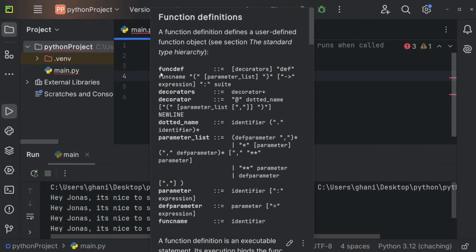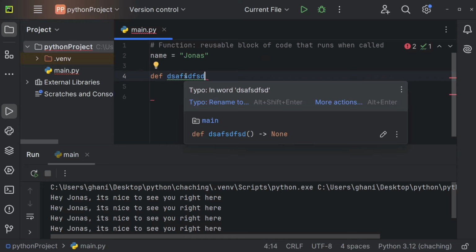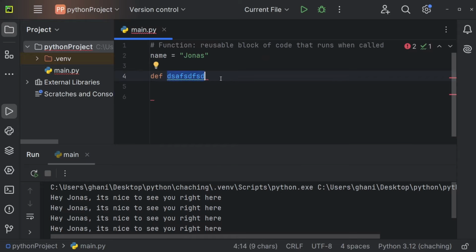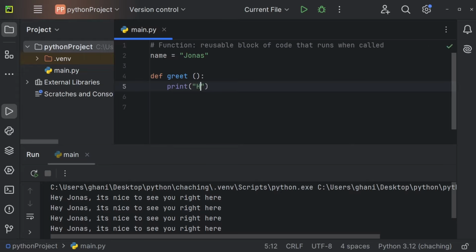To define a function, we use the def keyword right here. So this here defines a function. Next up, we can define a name, and this name is up to us. So this can be anything, but descriptive names might make a little more sense. So I'll call this function greet, for example, because it should greet the user. Now we have those opening and closing brackets, followed by a colon. And after this colon, we define the code that we want to execute within this function. And at the moment, let's say we just want to print hello, for example. So we'll just greet the user. So this here is the function definition.